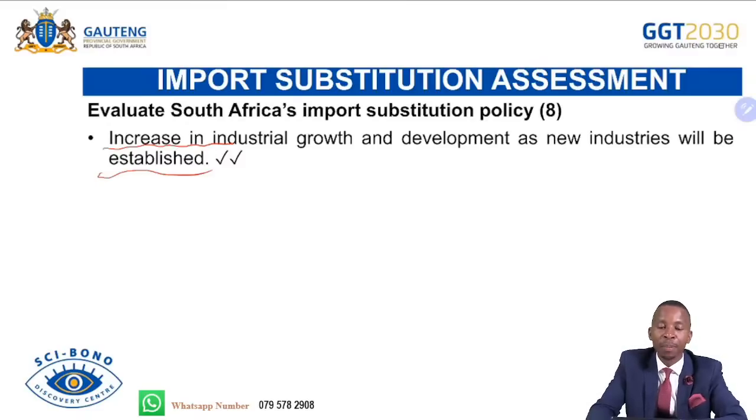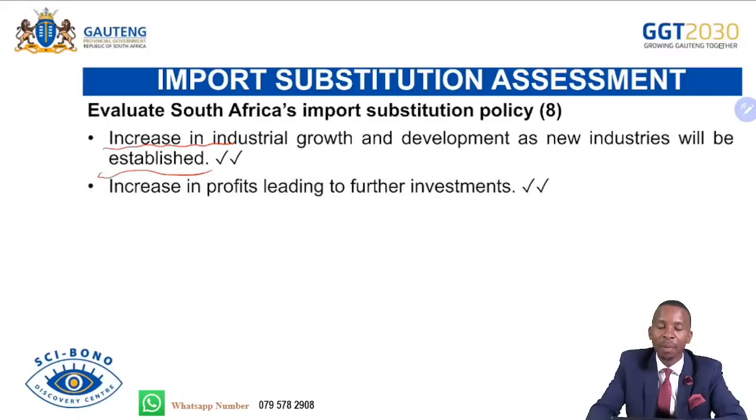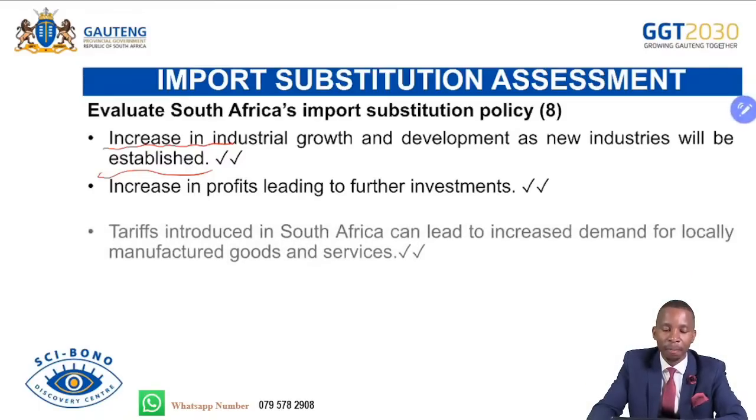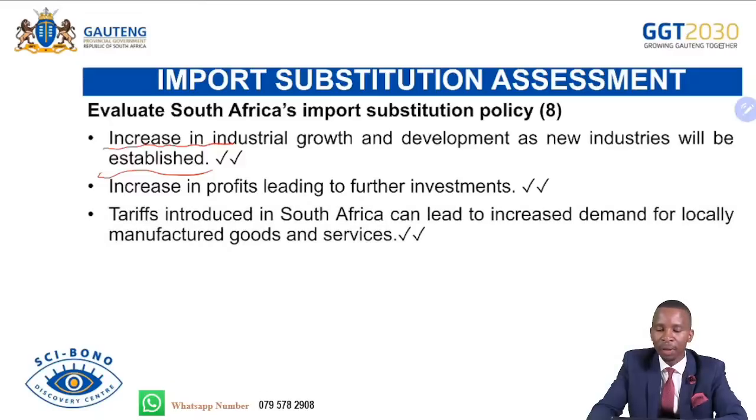So if ever there's import substitution, our local industries can get a chance to grow, and some of them can be established. Increase the profits leading to further investments. As our local firms are enjoying profits, there will be more investments locally by local businesses. Tariffs introduced in South Africa can lead to increased demand for locally manufactured goods and services. Remember, if ever they impose tariffs on imported goods and services, our local goods might appear relatively cheap. Then local consumers will neglect imported goods and demand local goods because they are affordable and cheap.